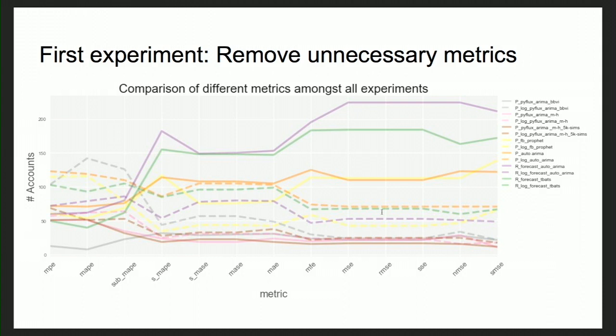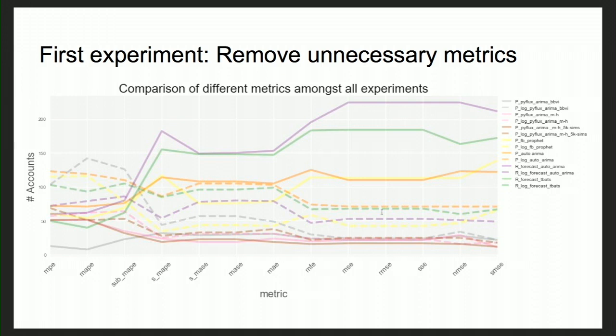There's a continuous line and a dotted line with the same color. The continuous line reflects a strategy built on the default data, which is non-transformed data, and dotted reflects the same strategy built on the log transformed data. Just to give you an example, if you look at the orange dotted line under MPE, which is the very first metric, the count seems to be around 125.